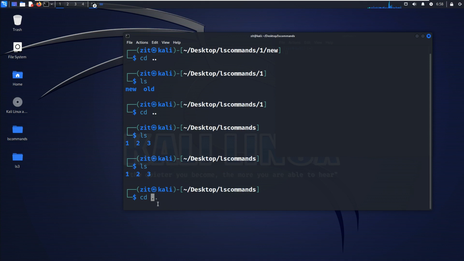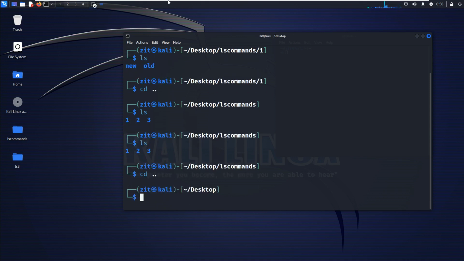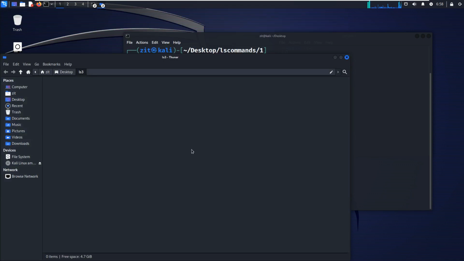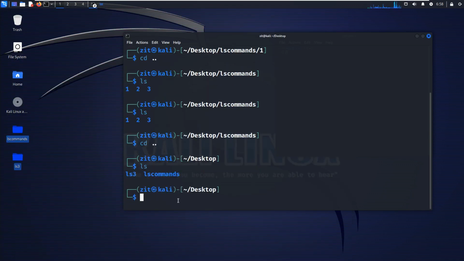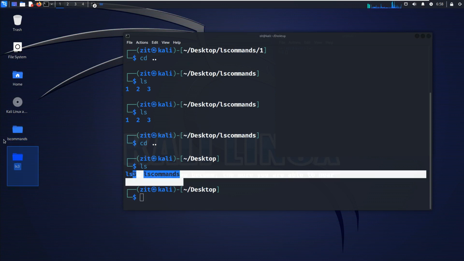Now I want to go back to the desktop. I want to come here. Now I'm in the desktop, in this environment. Type ls. What is inside the desktop? Inside the desktop we have two other directories, ls commands directory and ls3. The home itself is a parent directory, so it will not show for us there. Just hit the enter button. See, we have two directories here.